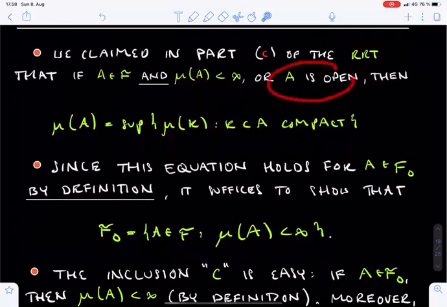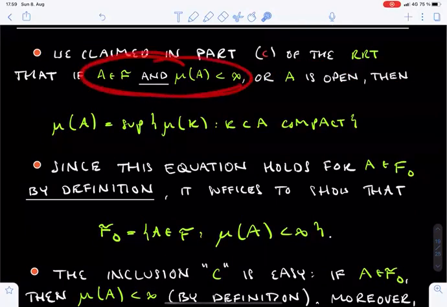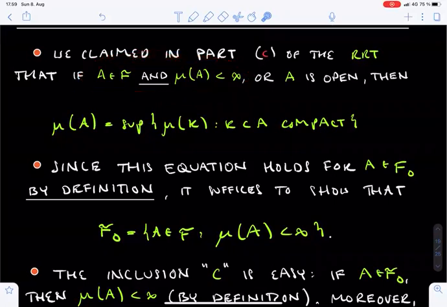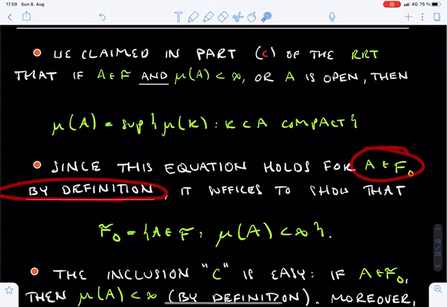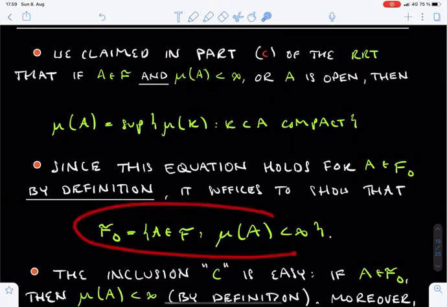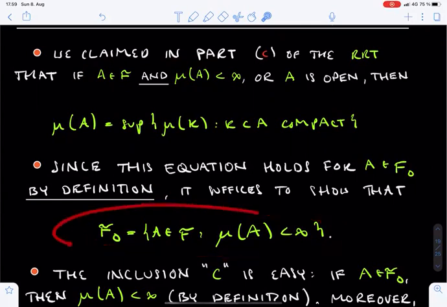We already showed this if A is an open set as the first topic on this lecture. So it remains to consider a set A from F with finite mu measure. Recall that the set family F0 was defined so that this kind of inner regularity holds for all elements of F0. So, to prove our claim about sets in F, it suffices to prove the following equation. F0 consists of precisely those elements of F with finite mu measure.